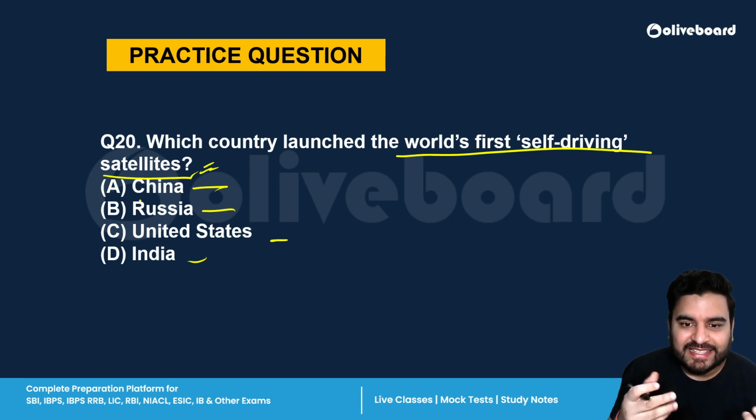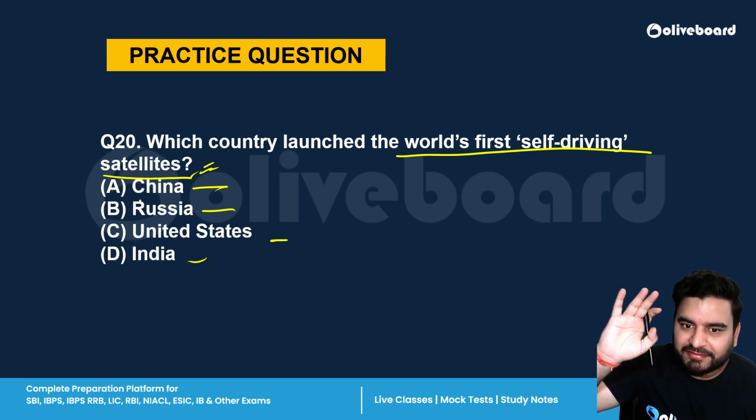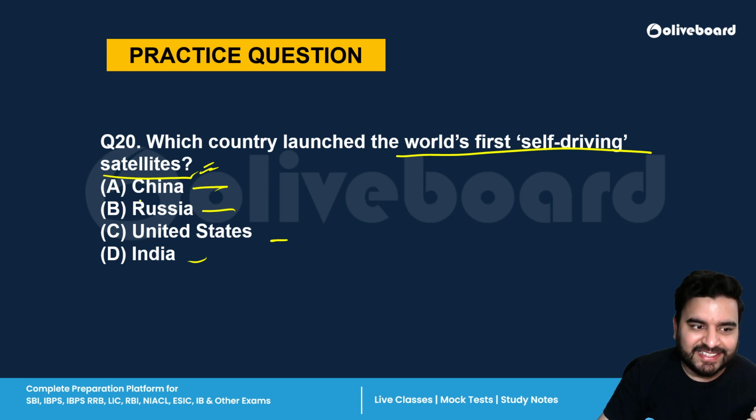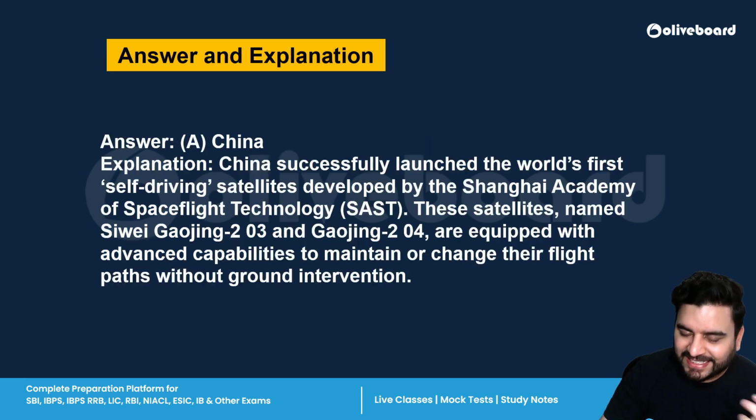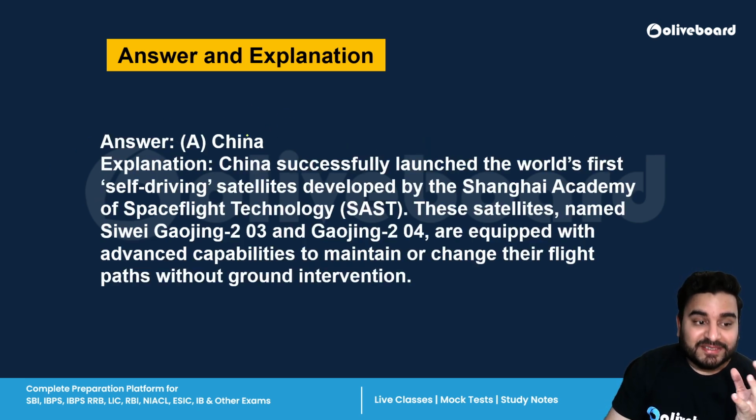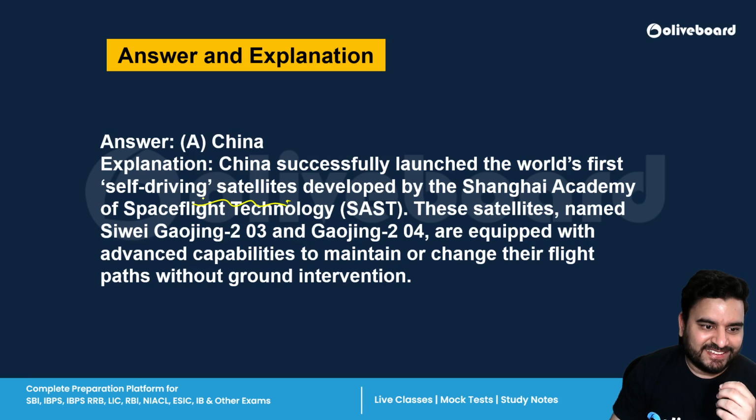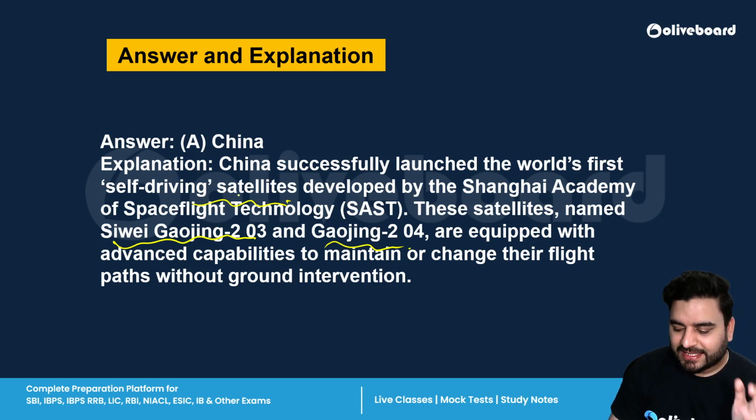Okay, America has already created. China has done it well before that. So the correct answer here is A, China. China is now focusing on developing self-driving satellites, and the names of these satellites would be Gaojing 203 and Gaojing 204. Alright, so China is living way ahead of us.